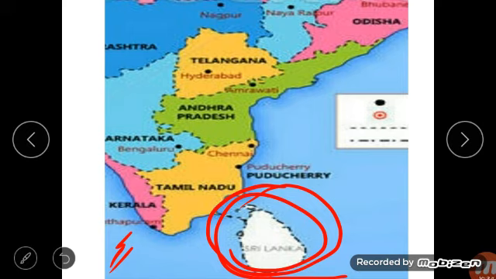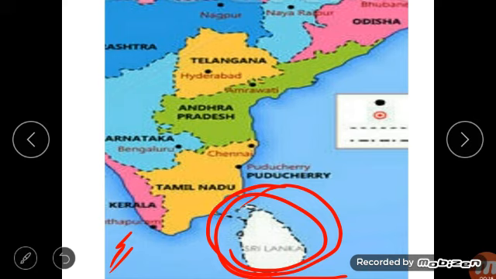Rice, tea, rubber, coconut, cocoa and spices are mostly cultivated here. So wheat you are not getting in Sri Lanka. Mostly the things cultivated in south India are cultivated there also. Hilly stations mean tea cultivation. Wherever the hills are, they mostly cultivate tea, because other crops can hardly grow. Then rubber, coconut, cocoa and spices. Except rice, all the other crops are grown in plantations. Therefore, these crops are called plantation crops.